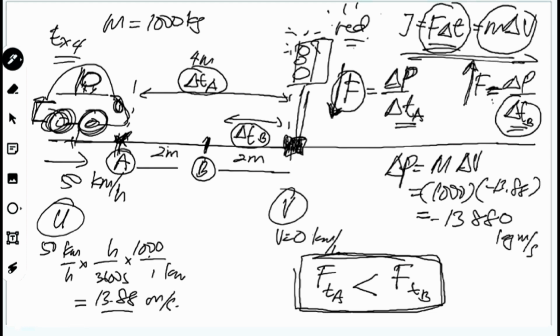Maksudnya force apply tu lebih perlahan compare dengan suddenly brake pada point B, yang maksudnya kita kena brake harder. Maksudnya force tu lebih tinggi. Okay, so kat sini konsep untuk reduce the force experienced by the driver and the passenger.